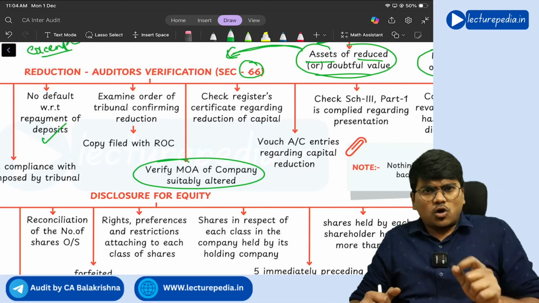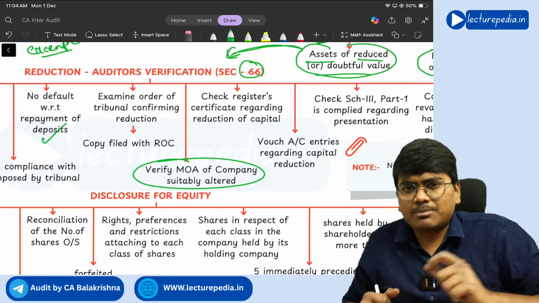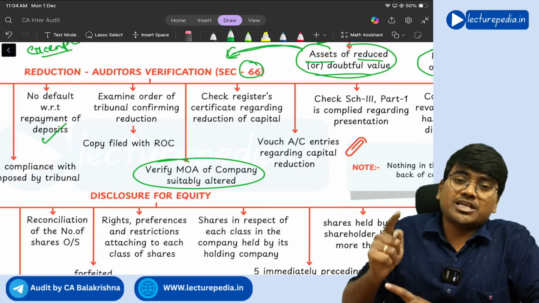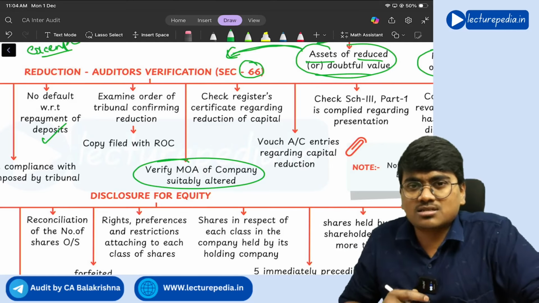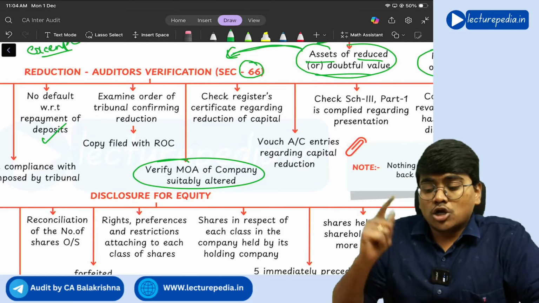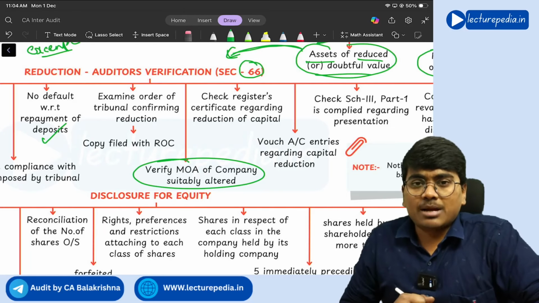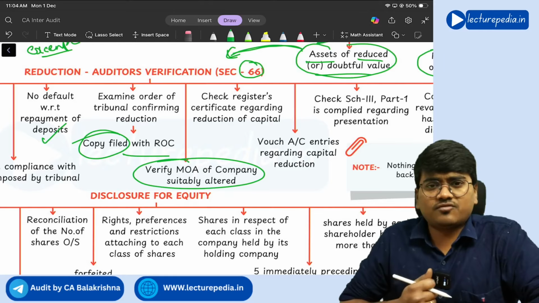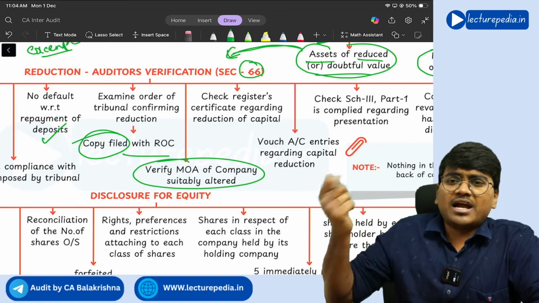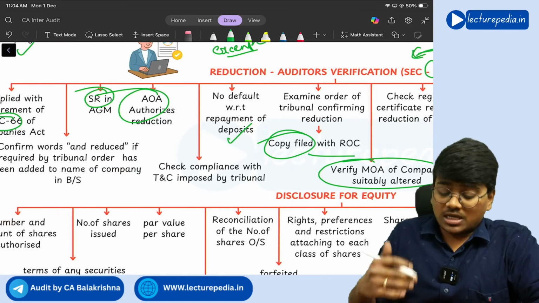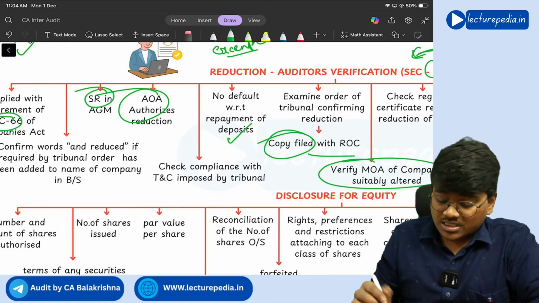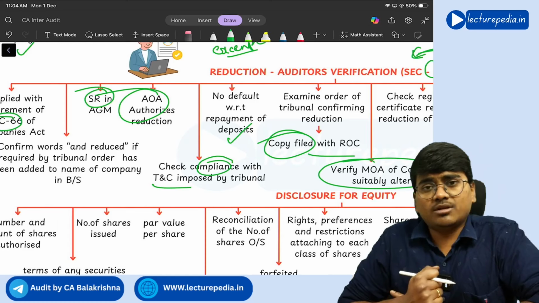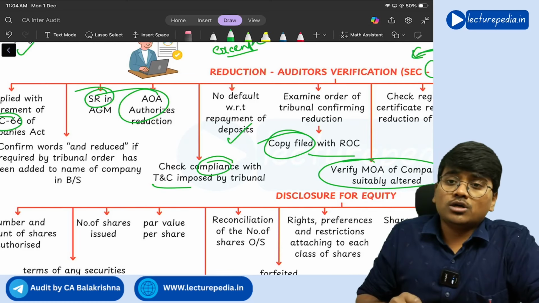Next, if the reduction in share capital has been done as per the requirement of an order passed by the tribunal. In certain situations, the tribunal can order the company to reduce its share capital. In such a situation, the auditor needs to ensure whether the copy of the order given by the tribunal has been filed with the ROC or not. And the auditor also should check in this situation whether the terms and conditions of the order given by the tribunal have been followed or not.